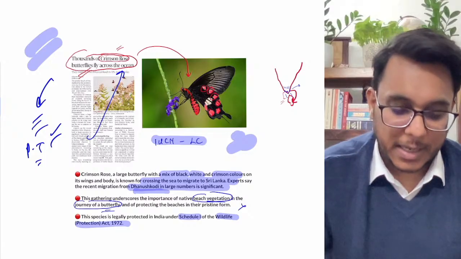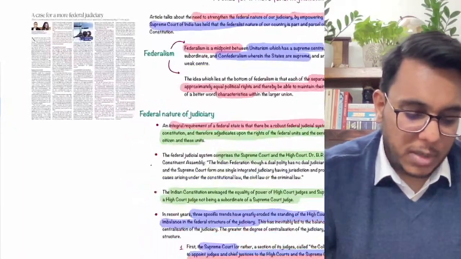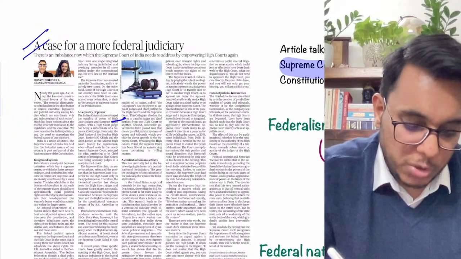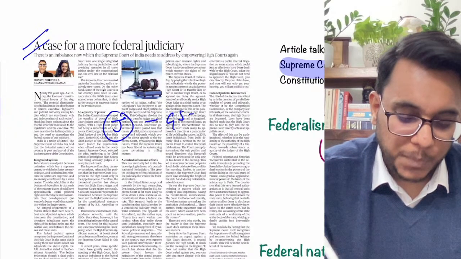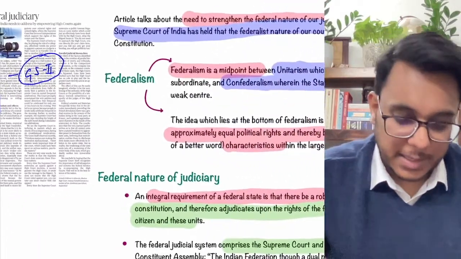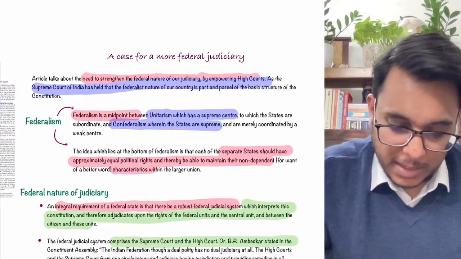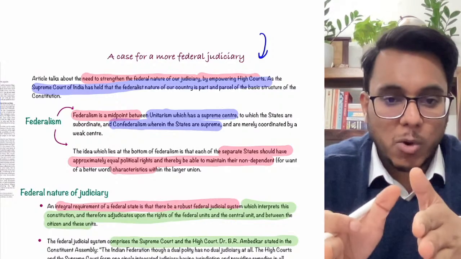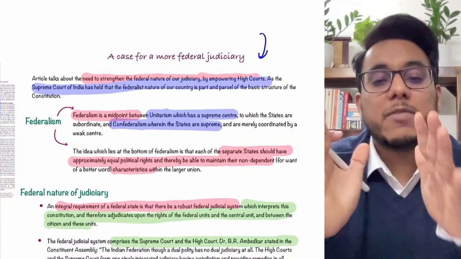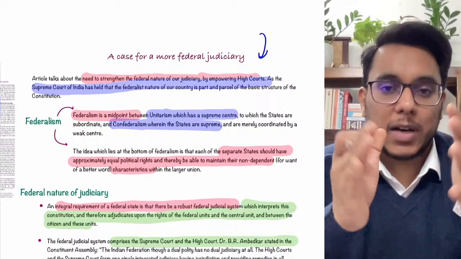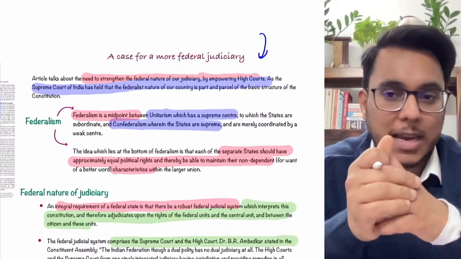And now moving to the next article. A case for more federal judiciary. Okay, a case for more federal judiciary. Now this particular article will be important with respect to issues related to the judiciary, GS paper number 2. Now understand this particular thing, guys. Basically this article says that India has a federal structure of judiciary. We have the high courts, we have the Supreme Court. Though we follow an integrated judiciary, within this integrated judiciary there is a kind of two-tier structure of the Supreme Court and the High Court.